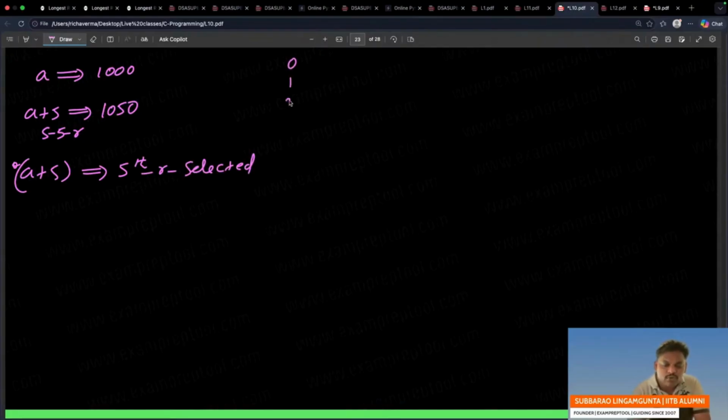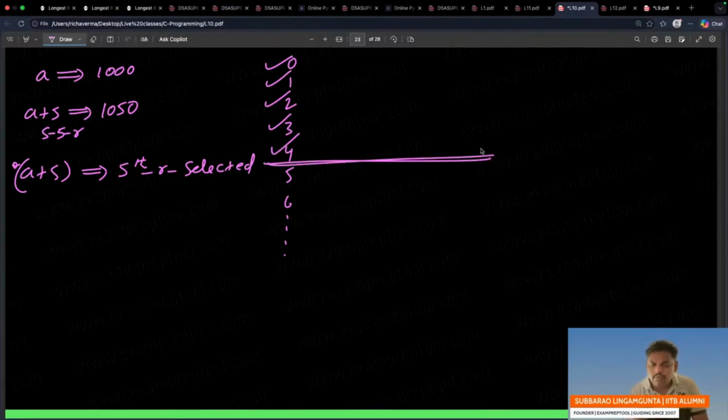0th row, 1st row, 2nd row, 3rd row. Assume it is a big array: 0th row, 1st row, 2nd row, 3rd row, 4th row, 5th row, 6th row, like that. So many rows are there. When you say plus 5, 5 rows will skip: 0, 1, 2, 3, 4. When you say plus 5, 0 to 4 are skipped.